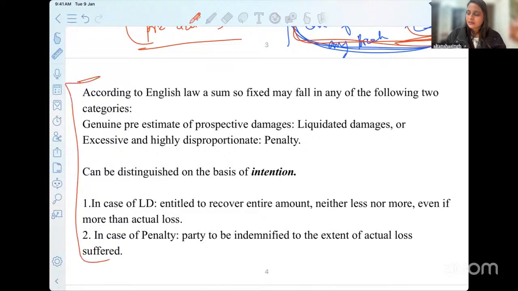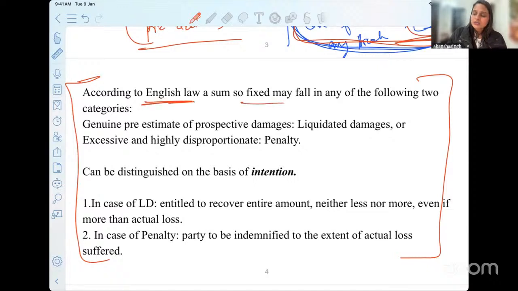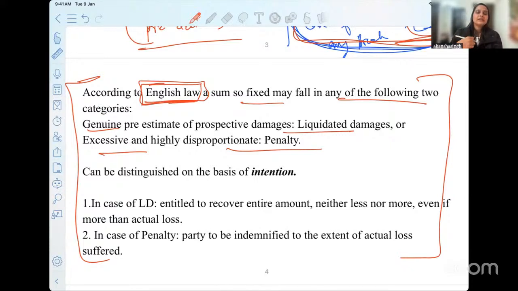Now, what is happening here? As I just explained, English law also makes a distinction between the two terms, liquidated damages and penalty. This slide covers the concept of liquidated damages and penalty under English law. But before I get into that, this can be an expected question in your examination, how this concept is different in English law versus the Indian Contract Act.